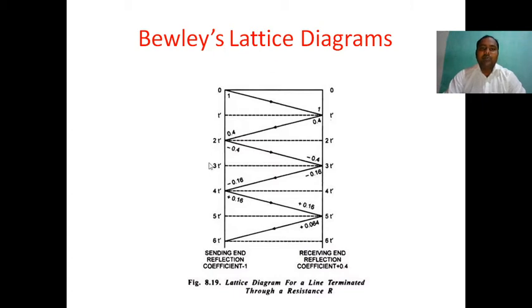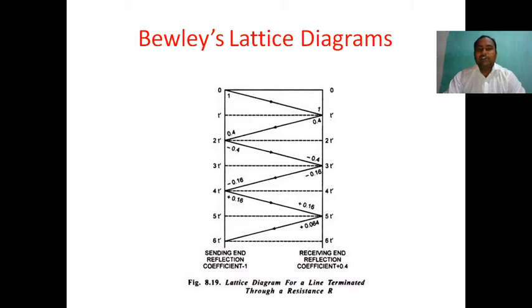If you take one Bewley lattice diagram, this is the sending end, this is the receiving end. This is the lattice diagram for a line terminated through resistance R. Take the sending end reflection coefficient as -1 and the receiving end reflection coefficient as 0.4. There are timings 0, T, 2T, 3T, 4T, 5T, 6T, and each and every time we can observe the wave.